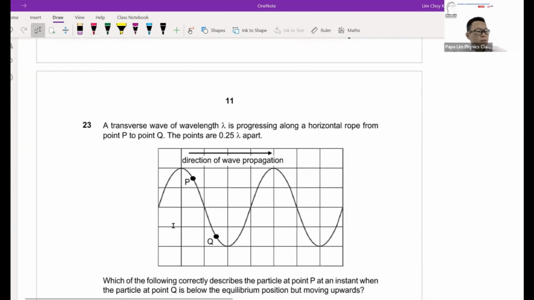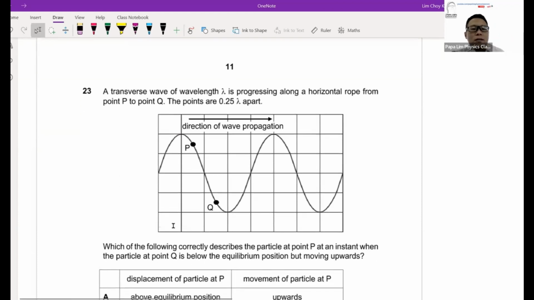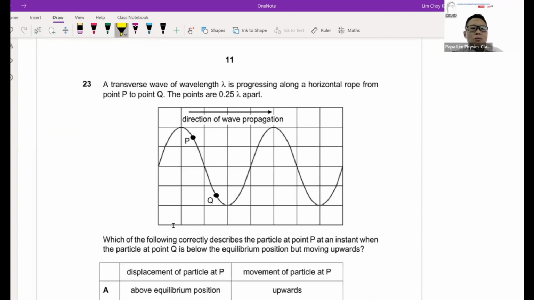Okay, for 23, I would say it's a classic question, because it needs the students to deduce the possible next motion of the wave itself. One of the techniques that I always tell students is to take note of the direction of wave propagation. It tells you where the wave should move. This is the current position of the wave. An instant later, the wave will move to the right, because the question says the wave moves right.